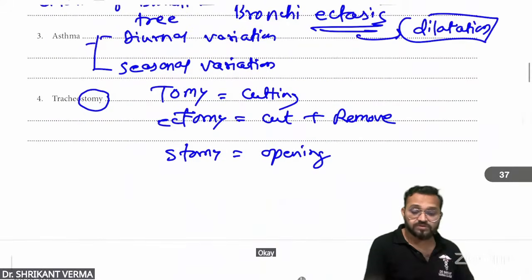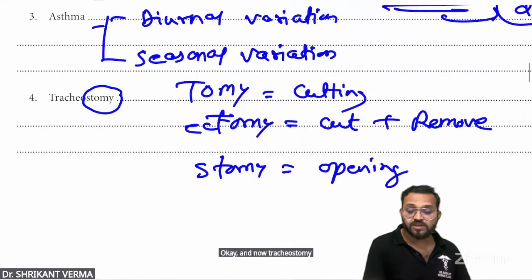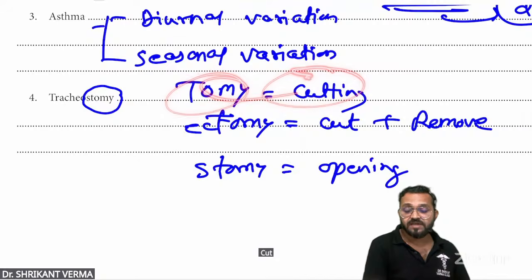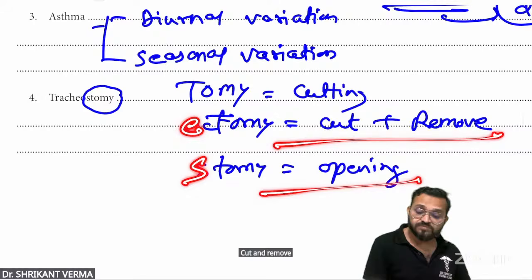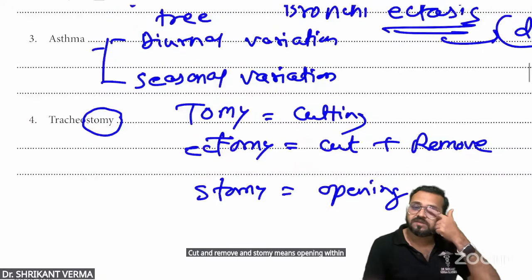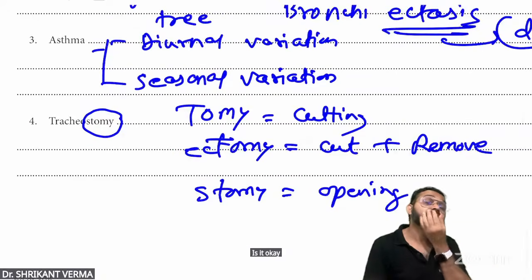And now tracheostomy. I told you this one. Tomy means cutting. Ectomy means cut and remove. And stomy means opening within the trachea. Is it okay?